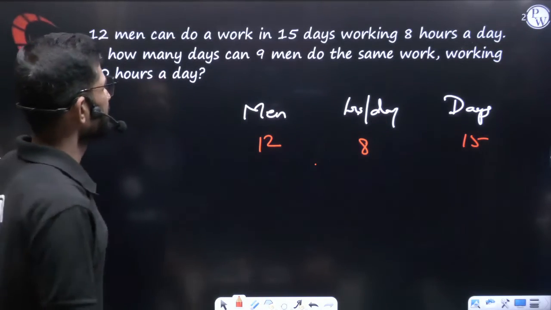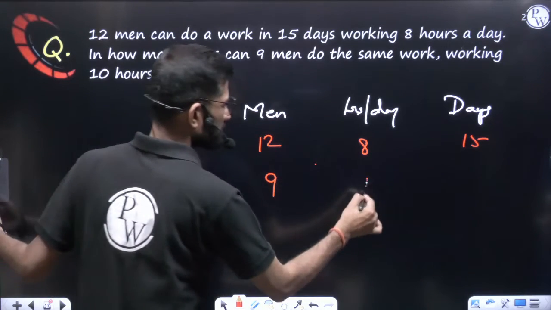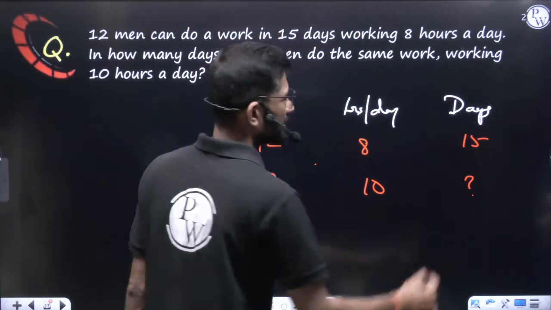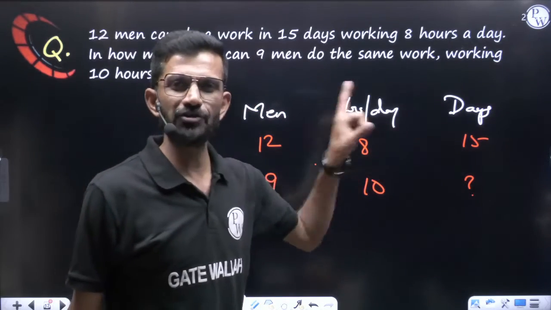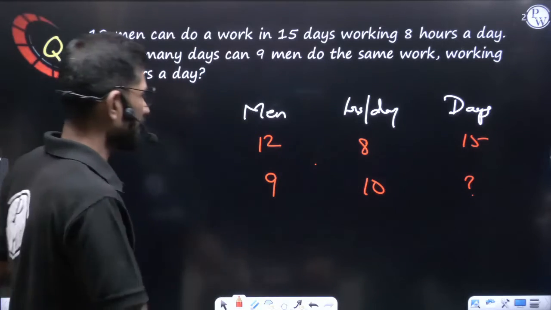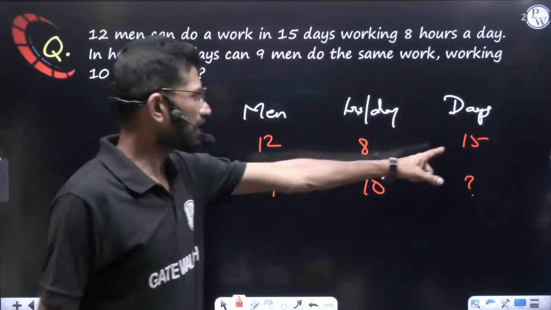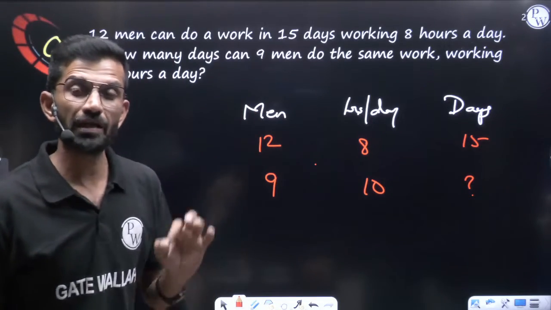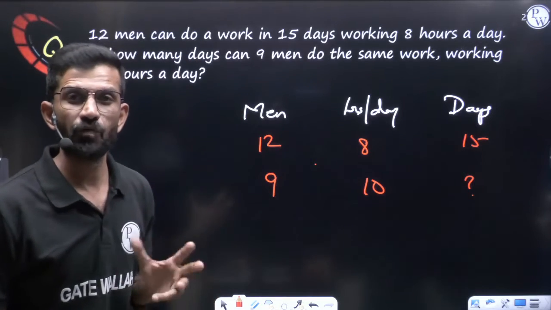Now what do they ask? 9 men working 10 hours per day can do the same work in how many days? So here the days column value is missing. The column in which the value is missing, in that column whatever value is given, that we have to write first. We'll write that 15 first. Now this column one by one we have to compare with the other columns to check whether our answer should be more than 15 or less than 15. One by one you can compare.